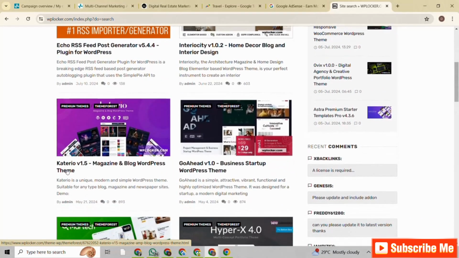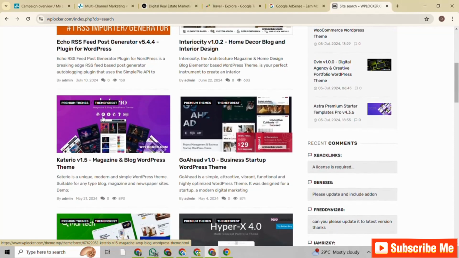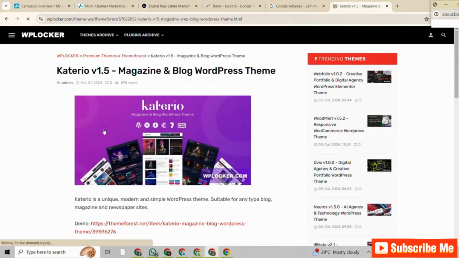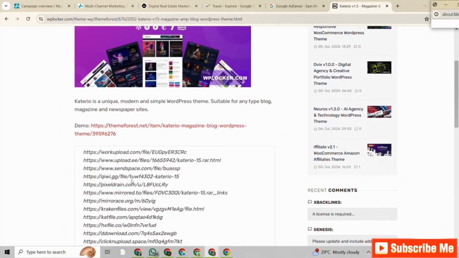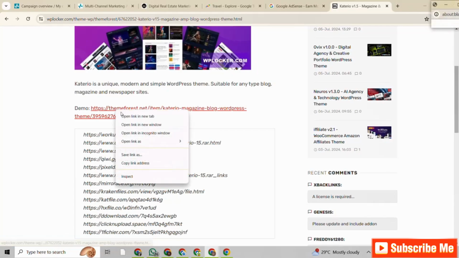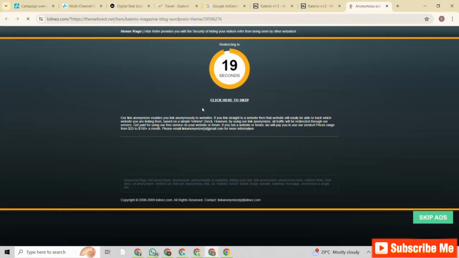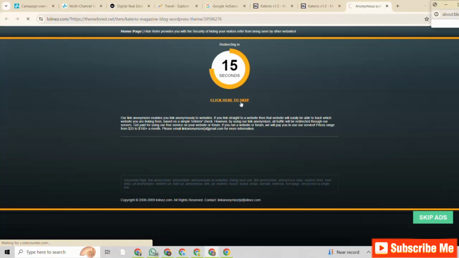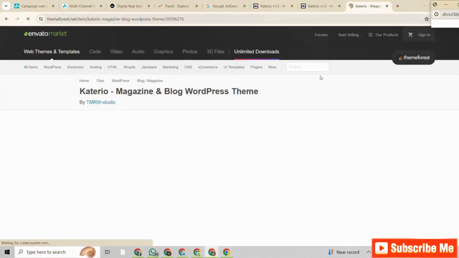So this is Caterio. I think I like this Caterio feel. And also I like it for the fact that it has Elementor builder embedded on it, right? So this is Elementor. So let's tap on this Caterio, and then let's come down to this demo. Let's see what this Caterio looks like, guys. Right, this is coming up. Just click on skip, and then it takes us to the real platform for Caterio.